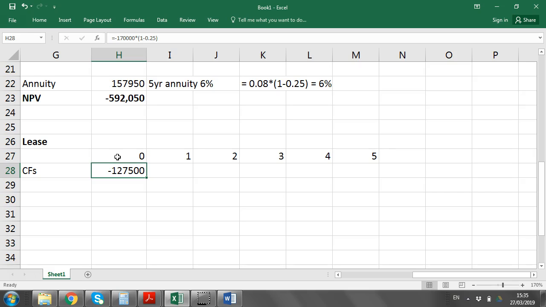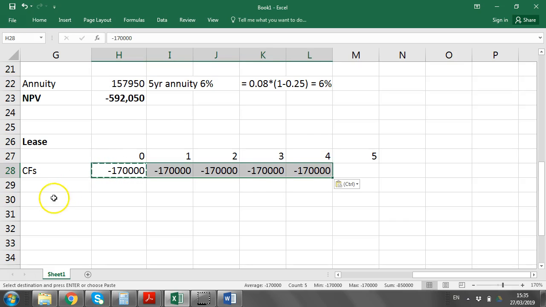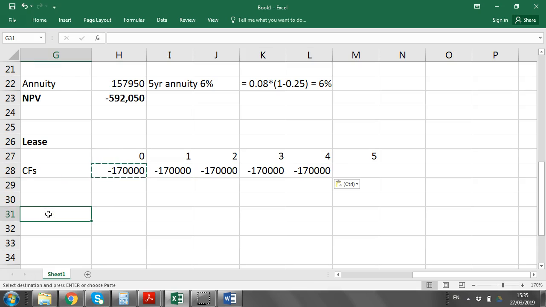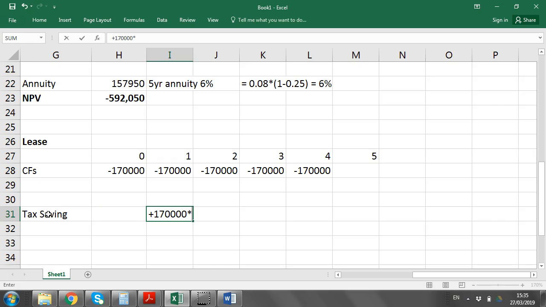So you can do those as 2 separate ones as the solution has, or you can do it similar like this for tax purposes. So either way is fine. We'll keep it similar to the way the solution has it. So we'll look at the minus 170 on its own. You pay that for 5 years. And the tax saving then, and this is why it's important, the tax saving is at the end of each year, because you only pay tax at the end of the year. So you're going to get 25% of the 170 back.